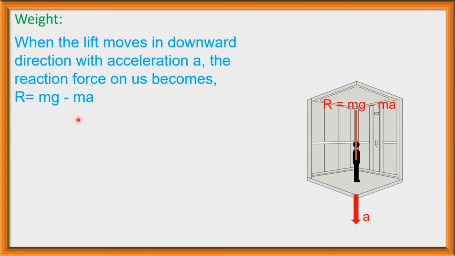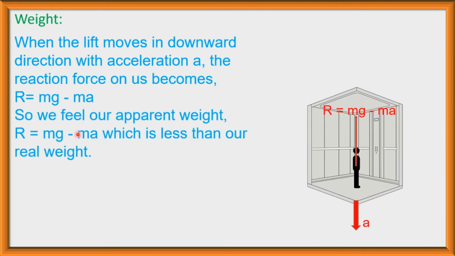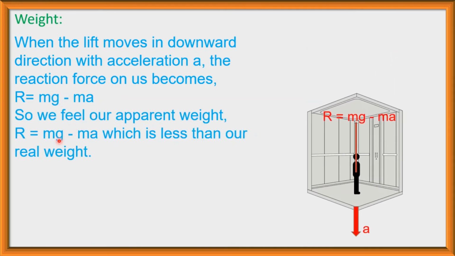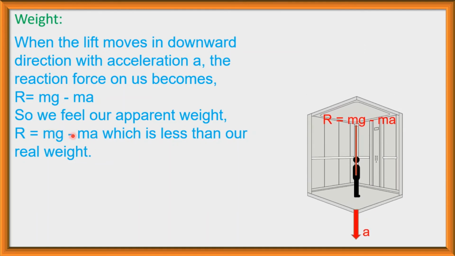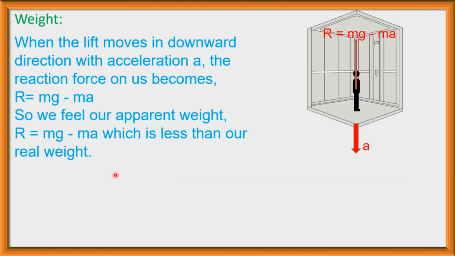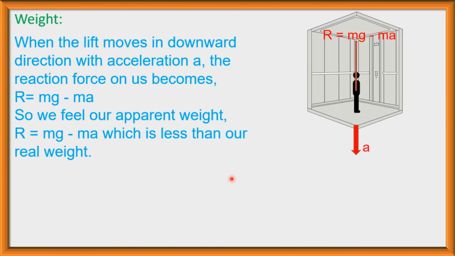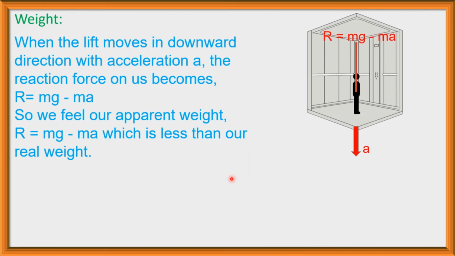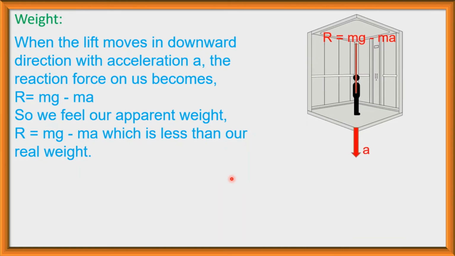The apparent weight is mg minus ma, and mg minus ma is less than mg, so we feel less weight when the lift moves in downward direction with acceleration a. That is, the apparent weight is less than our real weight.